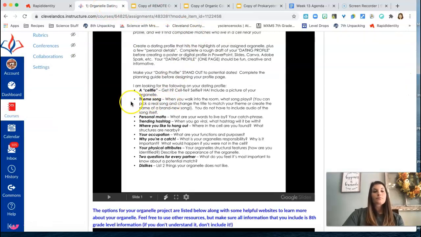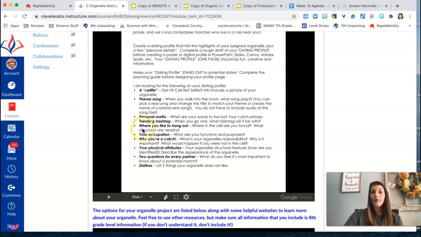Theme song. If your organelle has a specific theme song, you can come up with that. There's some more information there. A personal motto. So what would a good catchphrase be for your organelle? A hashtag. So if you were going to go viral with your organelle, what would the cool little hashtag be? Where do you like to hang out? So where in the cell is that organelle found? What structures are nearby?